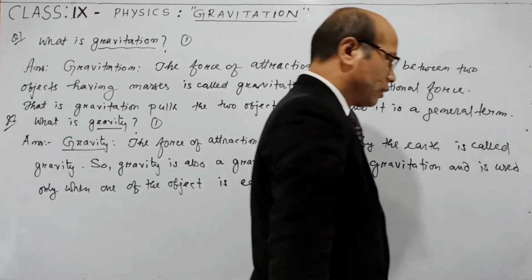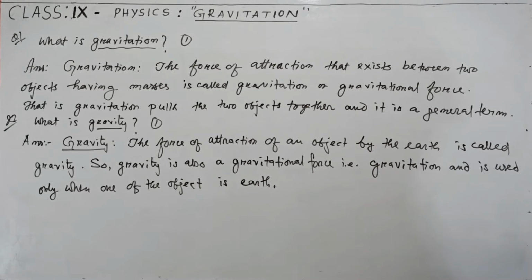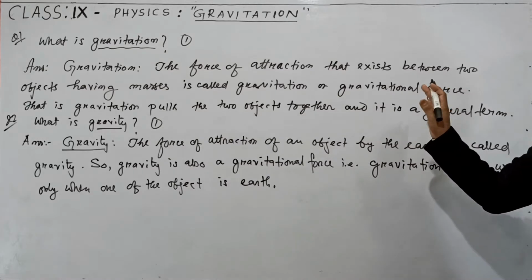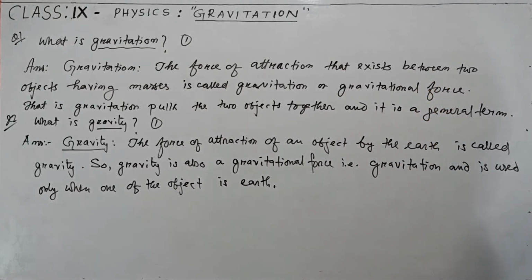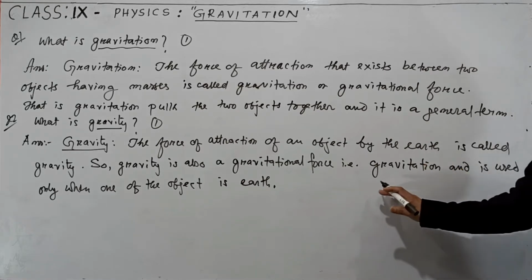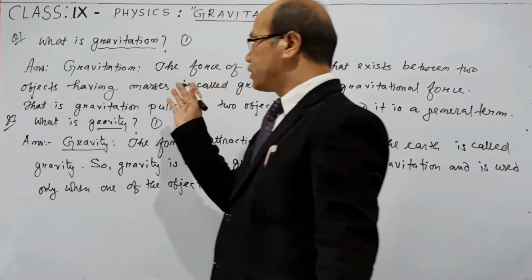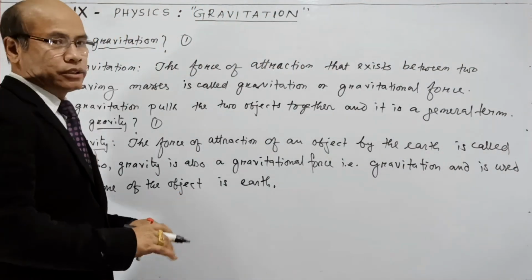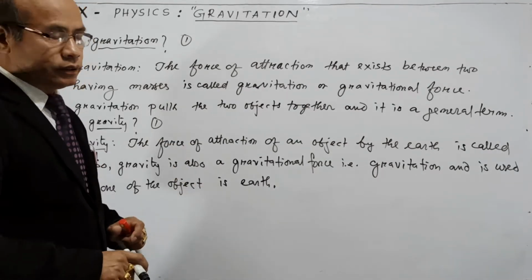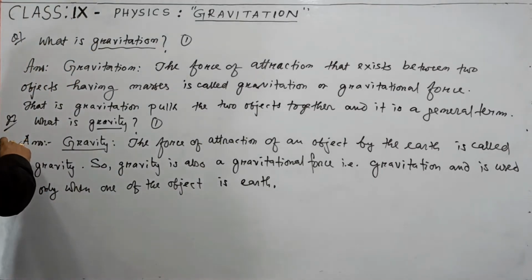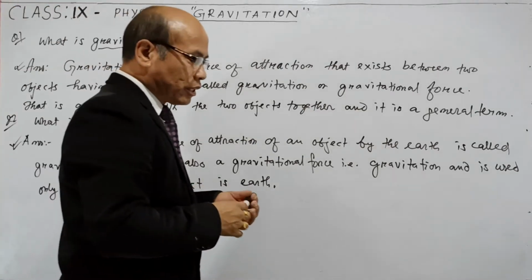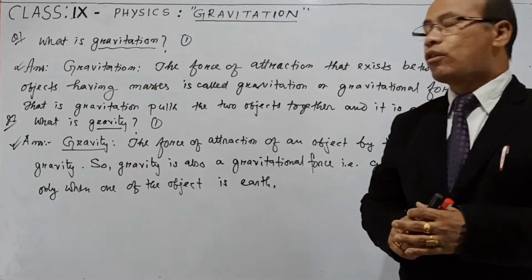So from these two question answers, you can understand the difference between gravitation and gravity. Gravitation is a general term for attraction between any two objects, whereas gravity is the force of attraction of any other object by the Earth. That means it can be used only when one of them is Earth. But in the first case, gravitation, the two objects can be any objects. There is no restriction. But in case of gravity, one of them should always be Earth. And I think you understand. Anyway, it may be gravitation or it may be gravity, they all are force of attraction.